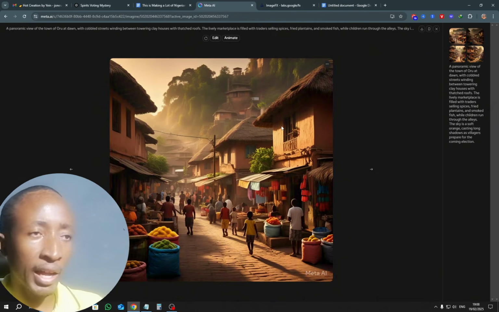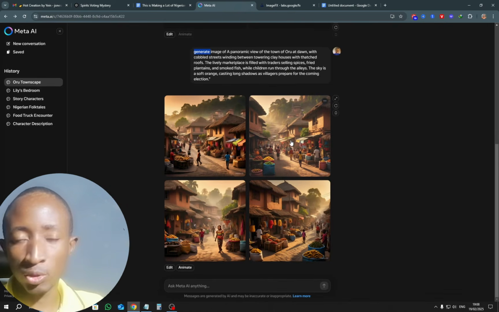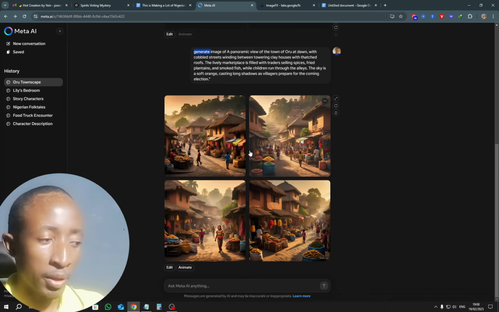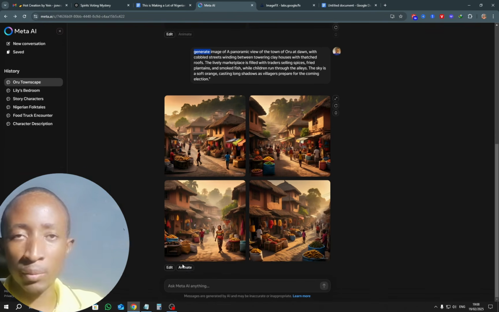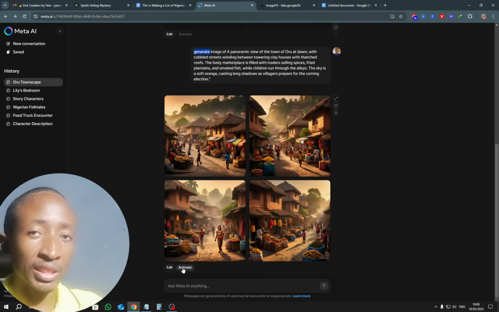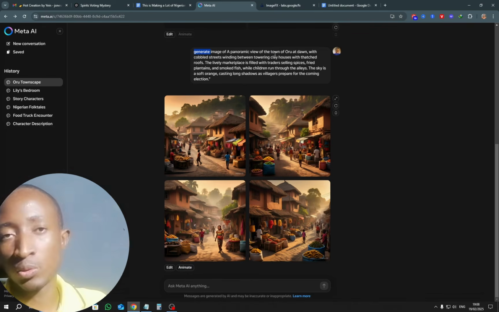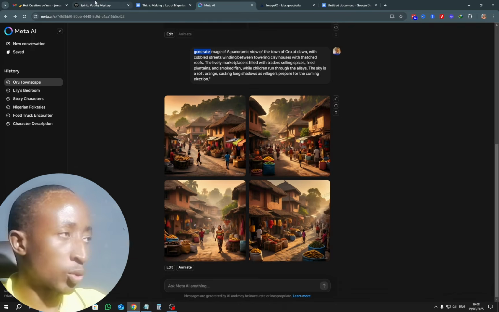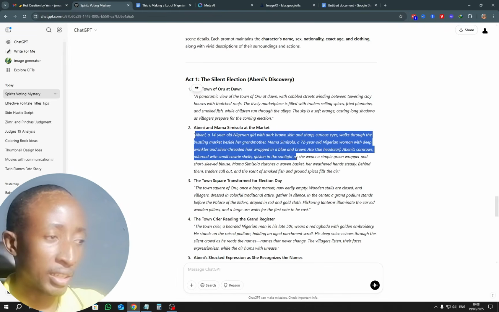Now the advantage of Meta AI is that they have an option where you can animate the image. You can have some movements with your image, and you just need to click right here where it says animate. It will be up to you, whichever you decide to choose. I like to change between them. I try maybe a different scene. If I don't get the scene that I like, I'll move maybe to the other one and see which I get better.